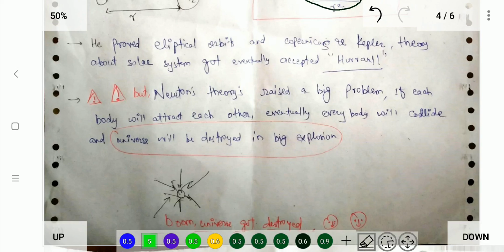But he made a big blunder. Newton's theory raised a big problem. If each body attracts every other, then eventually every body will collide and the universe will be destroyed in a big explosion. Suppose you and I are attracting each other. If we do not move, then after a long time, we will eventually collide. This is how it should go with the whole universe. Everybody should attract toward each other, collide, and the whole thing explodes. Boom, everything gets destroyed.